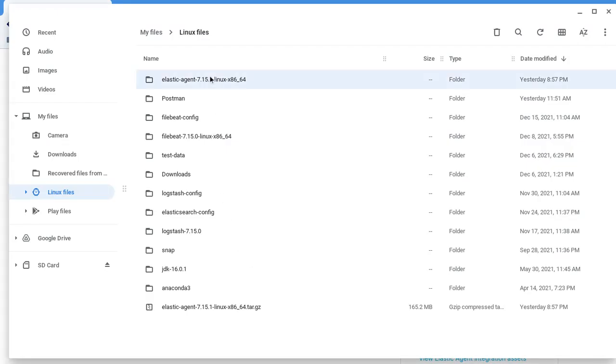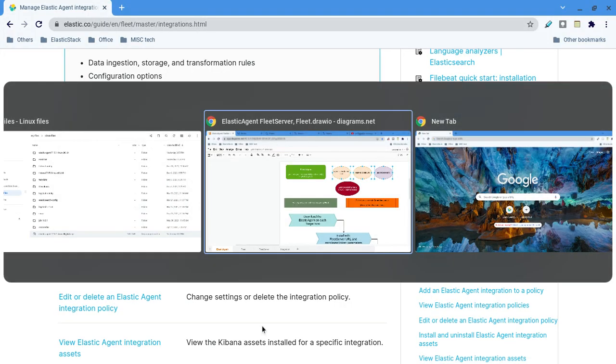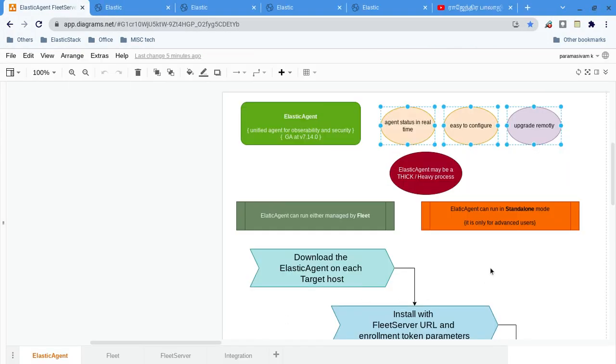You can see Elastic Agent is almost 165 MB. I installed version 7.15.1. It is not a 100% replacement for all the Beats, but some of the things are yet to come.